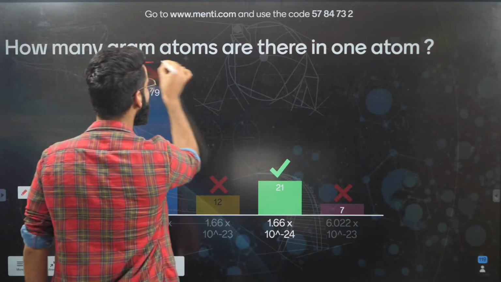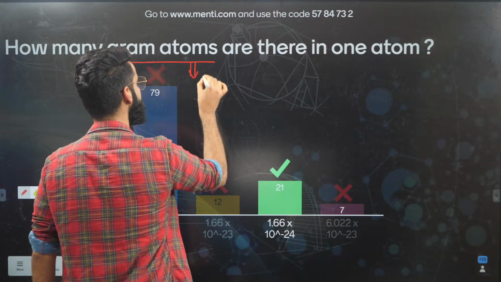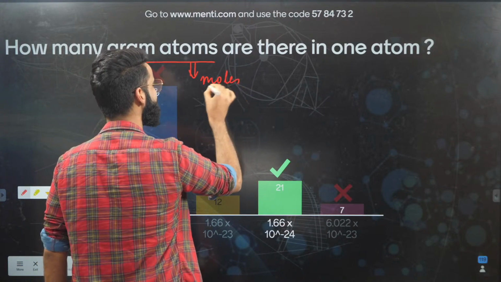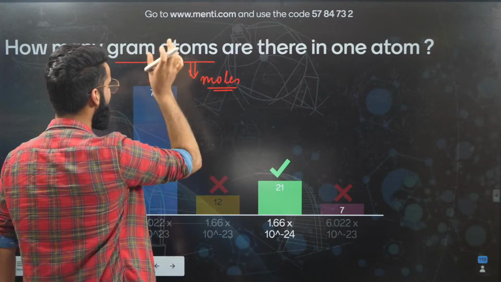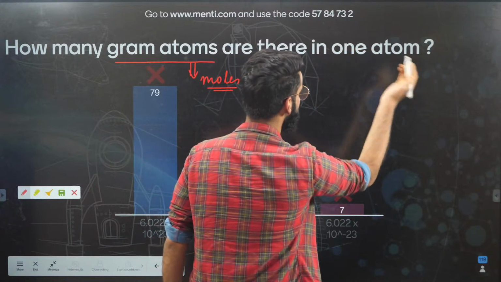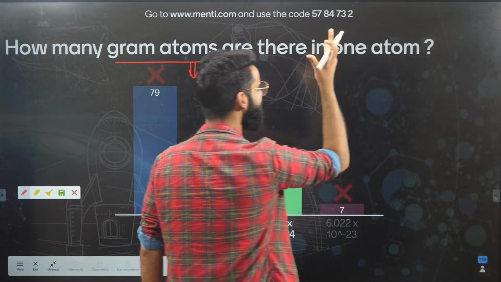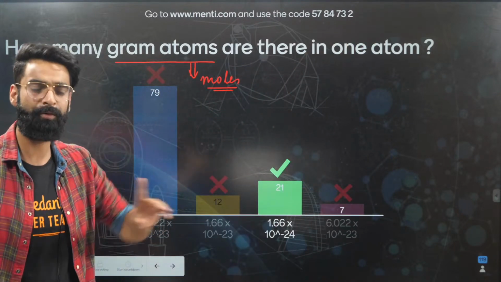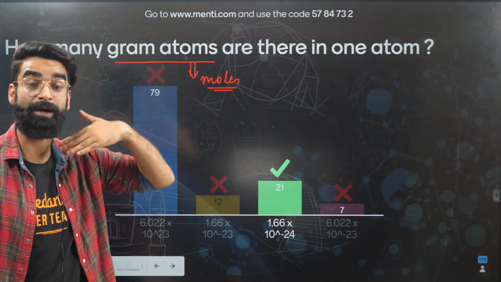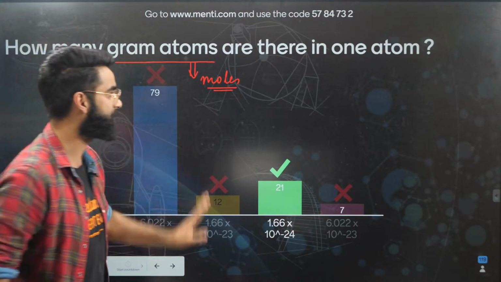I told you gram atoms is the term used for moles, okay? You can call moles as gram atoms or gram molecules as well, right? How many moles are there in one atom of an element? I've got one atom of an element, and I need to calculate how many moles this one atom is.